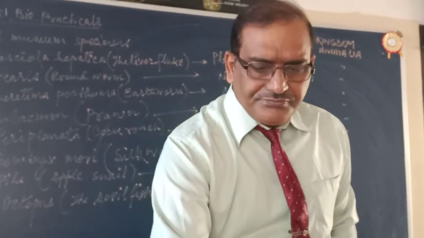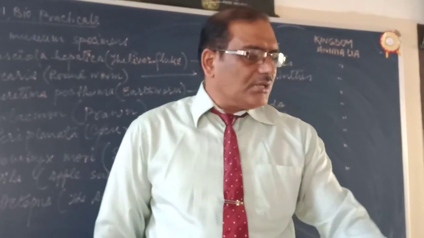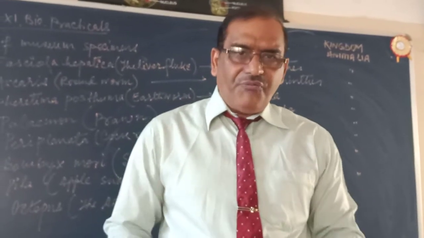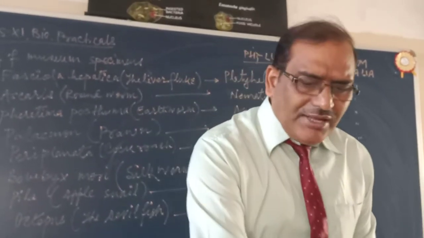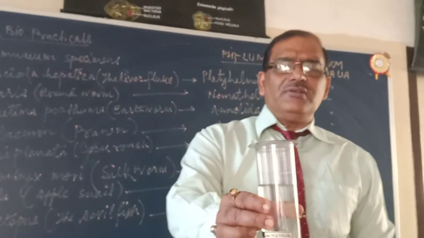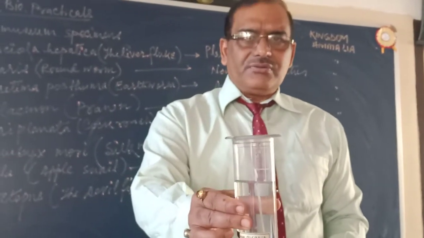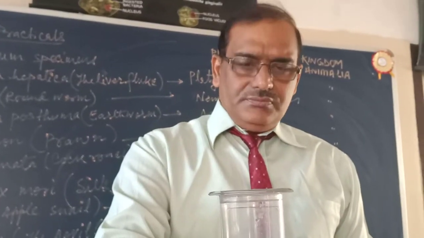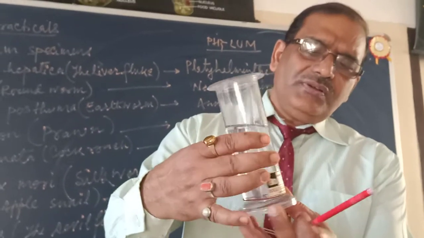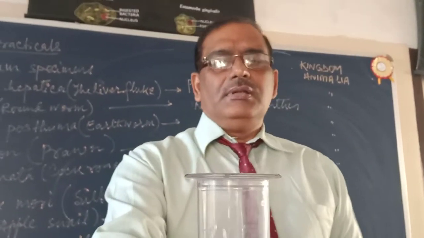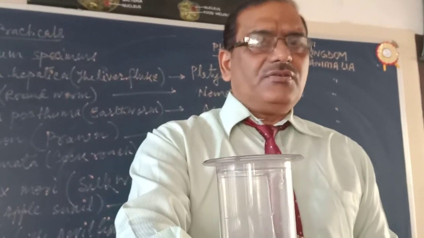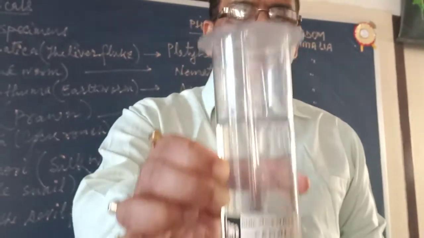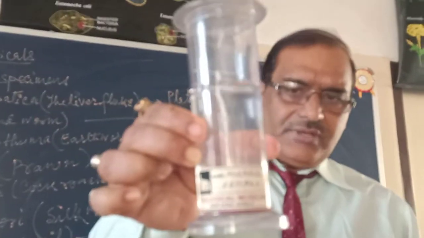Now the second one. All belong to kingdom Animalia. All these are animal specimens. Now the phylum will change. The next phylum we are going to discuss is phylum Nemathelminths, the roundworms, also called Nematoda. So this is Ascaris. What is written over here? Ascaris. This is also an endoparasite. Ascaris is a kind of intestinal parasite.